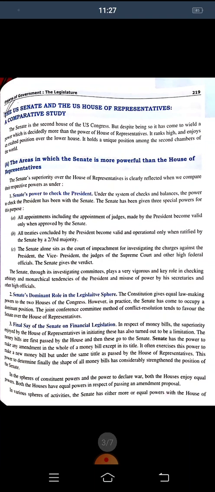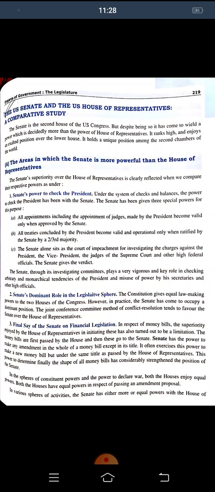The areas in which the Senate is more powerful than the House of Representatives, there are a few spheres, like in 3 places we will say. That is the Senate's power to check the president. Under the system of checks and balances, the power to check the president lies with the Senate. The Senate has been given 3 special powers for this purpose.